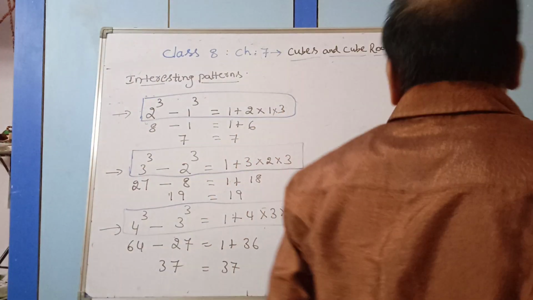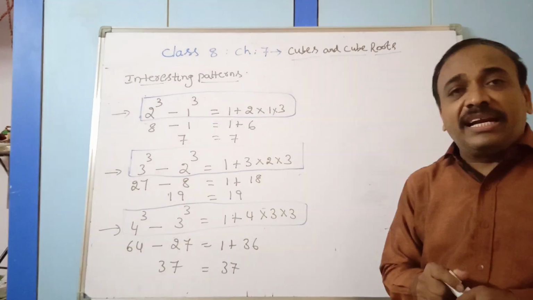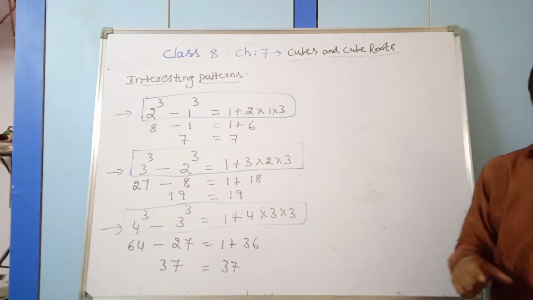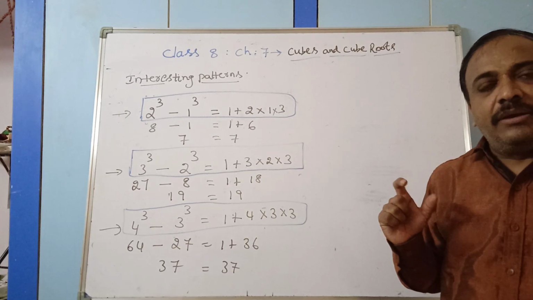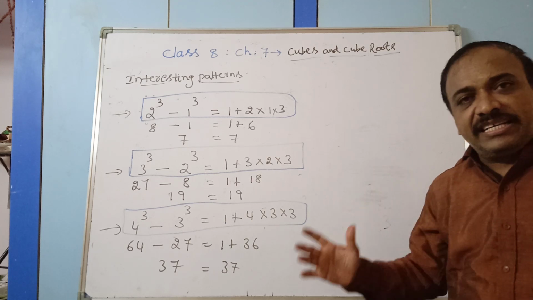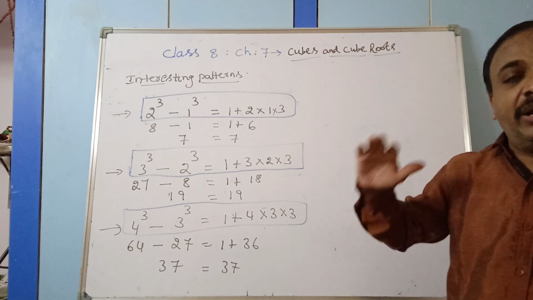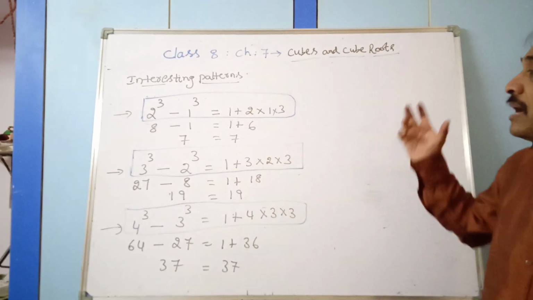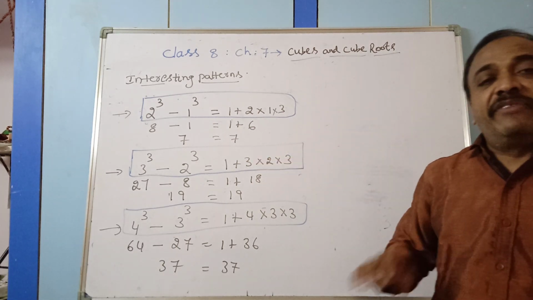Now we see that in this, which is a very, very important thing which you already learned in the squares and square roots chapter, that is about prime factorization. What is that? Prime factorization. There must be only prime factors. So now we are going to see prime factorization of cube numbers.